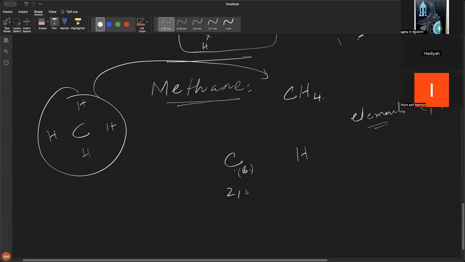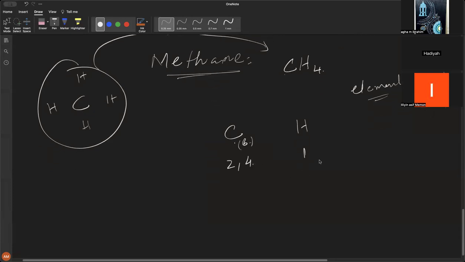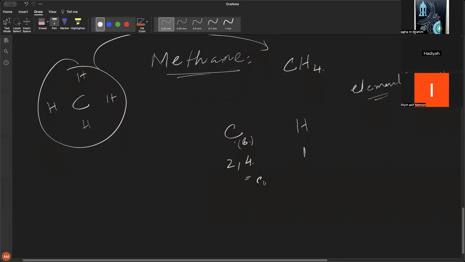It's going to be 2 and 4. How many does hydrogen have? 1. How many electrons does it need to share? Can anybody tell quickly? Adya, quickly. How many electrons does carbon need to form an octet configuration?